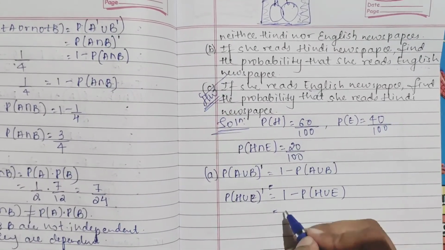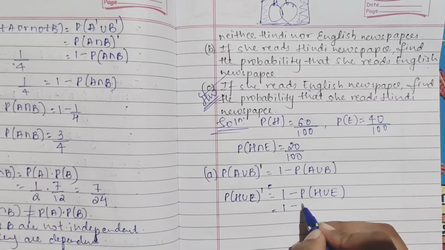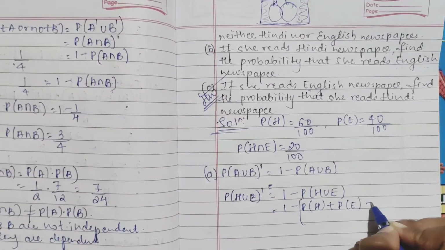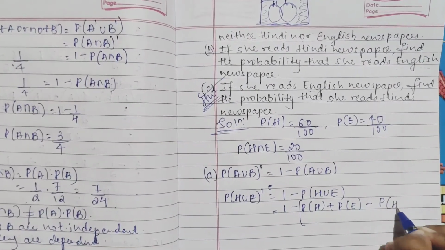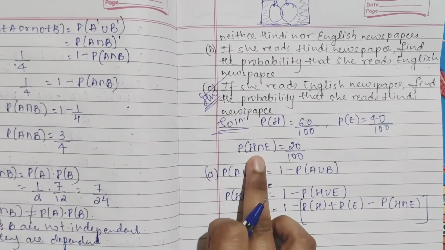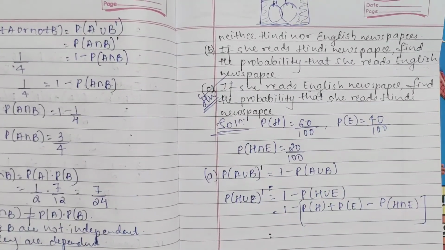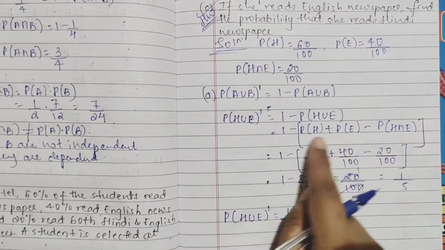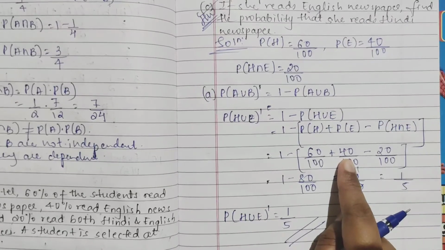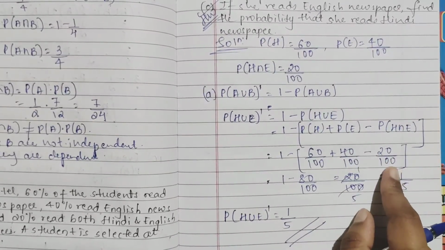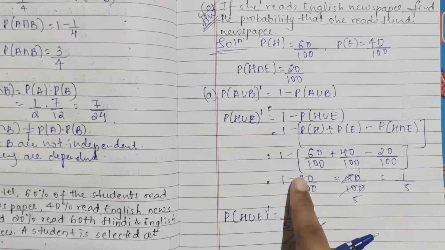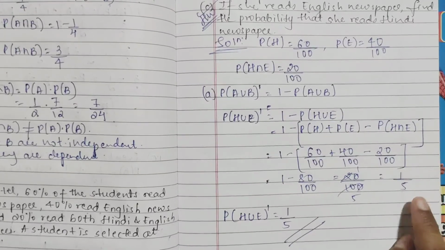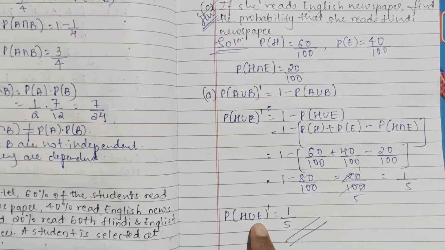P of H union E is P of H plus P of E minus P of H intersection E. Substituting everything, P of H is 60 by 100, plus 40 by 100, minus 20 by 100. 60 plus 40 is 100 by 100, which is 1, and 1 minus 20 by 100, taking the LCM, gives 80 by 100. Again taking the LCM, 100 minus 80 is 20 by 100, which is 1 by 5. So P of neither Hindi nor English is 1 by 5.